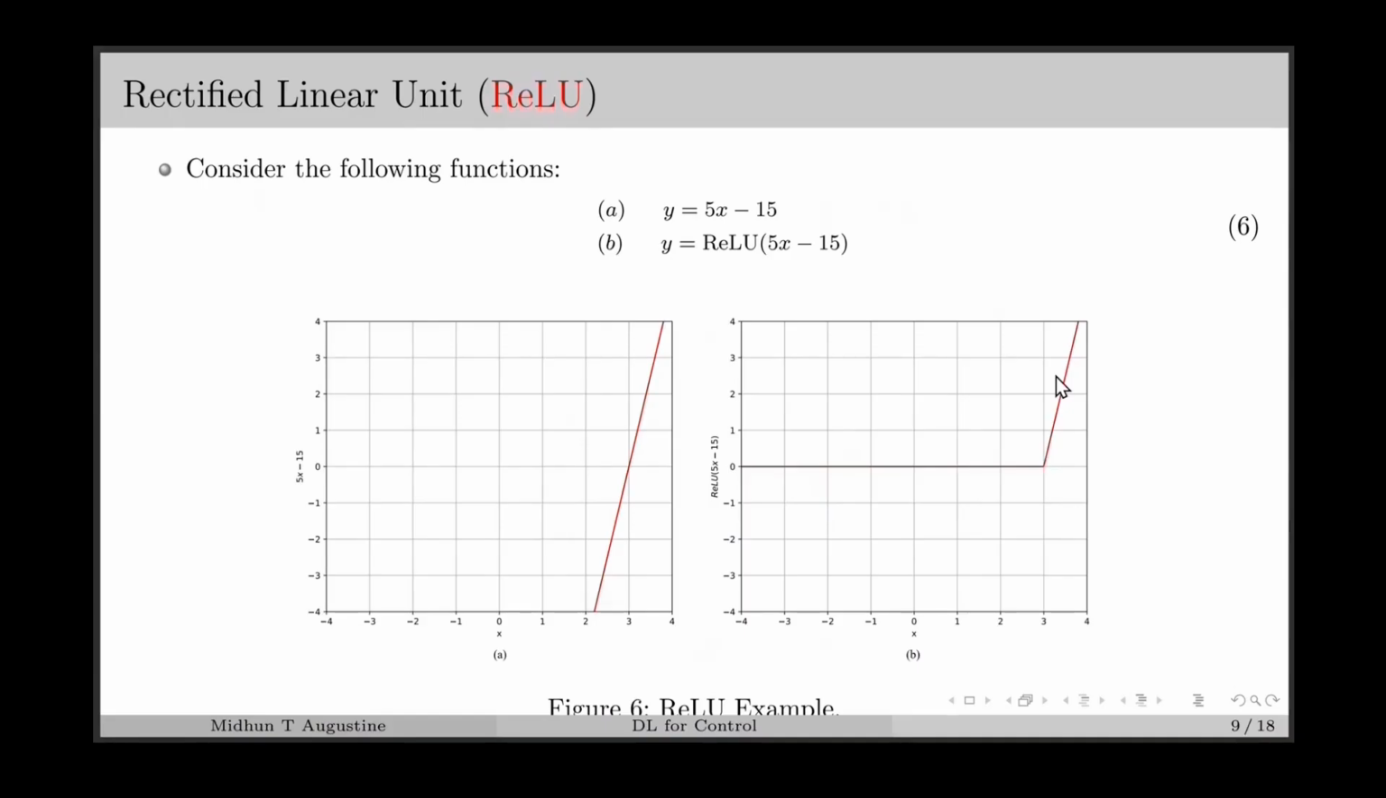Now we can consider another example, y equal to 5x minus 15. This function becomes 0 at x equal to 3, which we can observe from this figure. For x less than 3, the output will be negative, and for x greater than 3, the output will be positive. Therefore, ReLU of 5x minus 15 has an output of 0 for x less than 3. All these functions are piecewise linear functions, and here we can see the line is folding at x equal to 3.